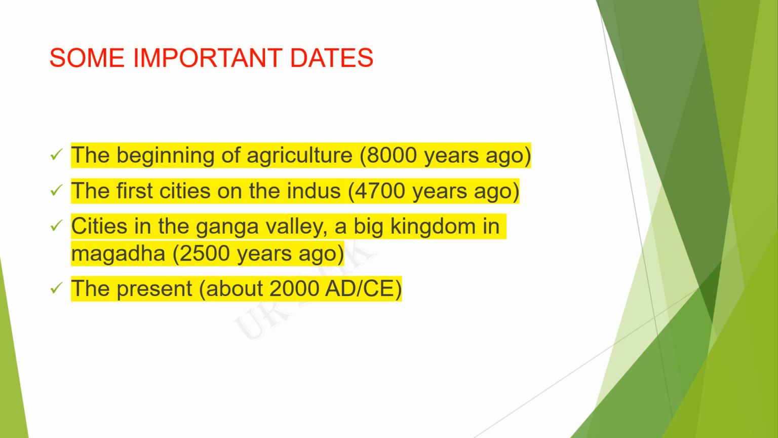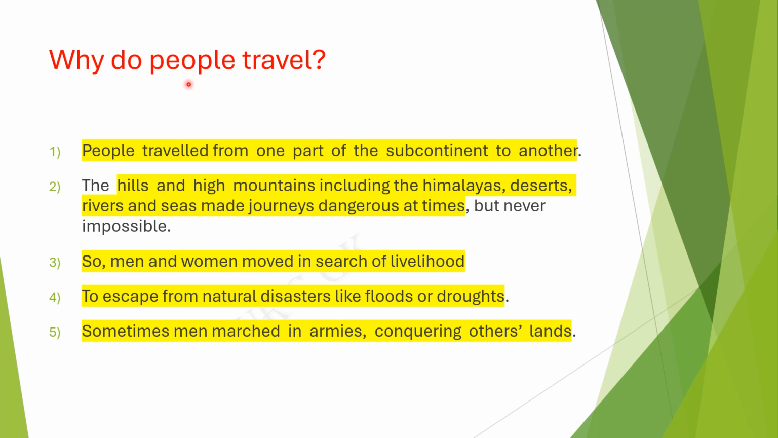At present we are in the 21st century. And why do people travel? Before setting up these kingdoms, people were traveling from place to place. Why were these people traveling? Let us discuss. People traveled from place to place in the subcontinent and to other places as well. Hills and high mountains including the Himalayas, deserts, rivers and sea made journeys dangerous at the time.